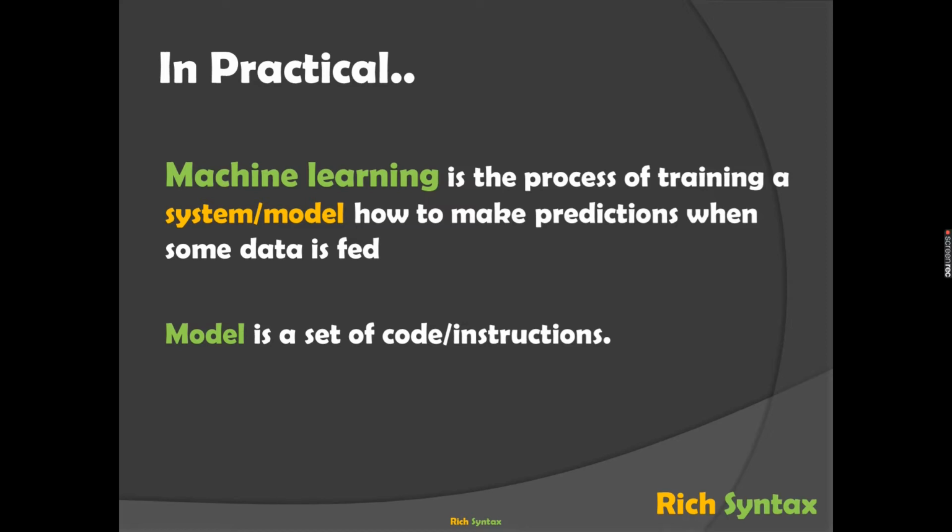At this stage it might be a bit confusing, but going forward, when we do the practicals, you will understand these things in more detail. I'll anyway try to explain with a small diagram in the next slide. A model is nothing but a set of code or instructions. For someone who is a newbie, a new person trying to learn machine learning, a model is nothing but a set of code, or the instructions.